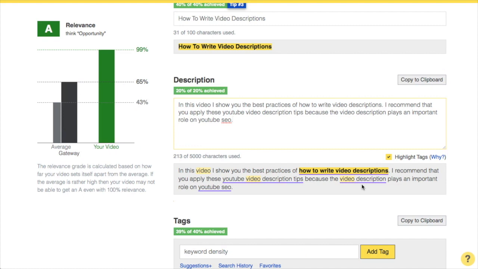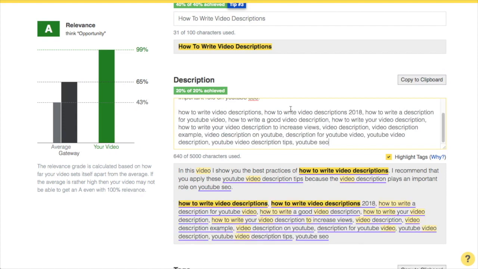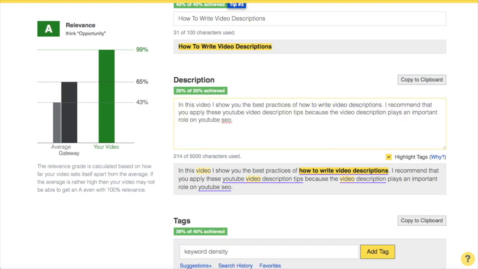But one important note, don't do this. Don't copy your tags to the clipboard and just paste them into your description. As you can see, now all the tags are underlined here because they are now part of the description. YouTube actually detects that as spam, and that will have a negative impact on your video. So when you incorporate those search terms into your description, do it like this, in a human readable sentence, not just listing those search terms in the description. So let's remove that again, because that is bad practice.